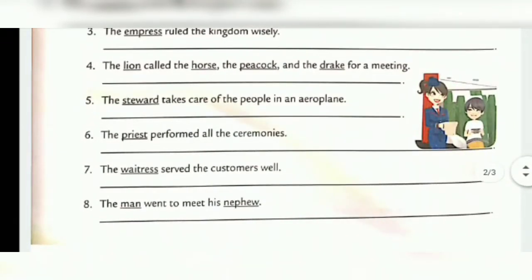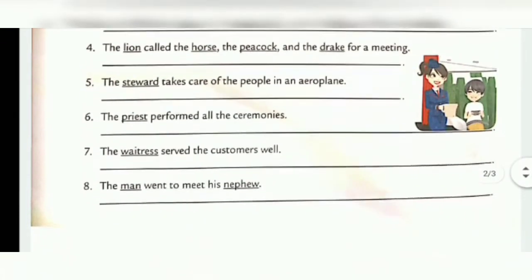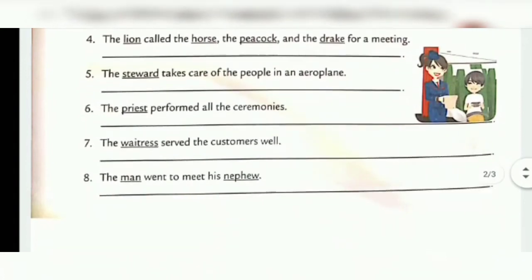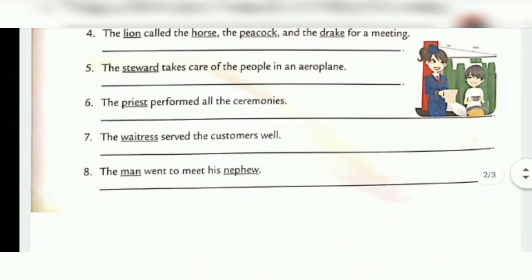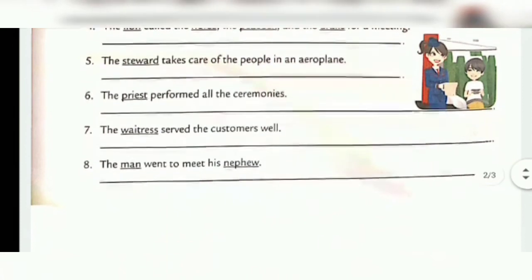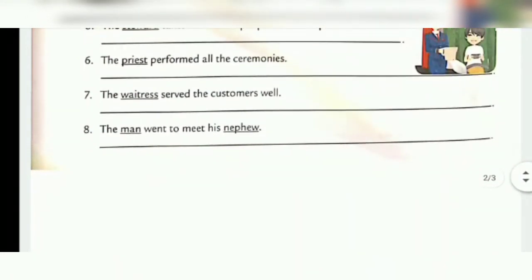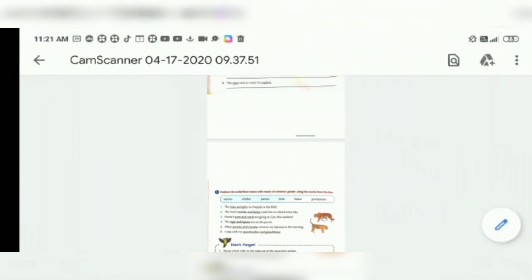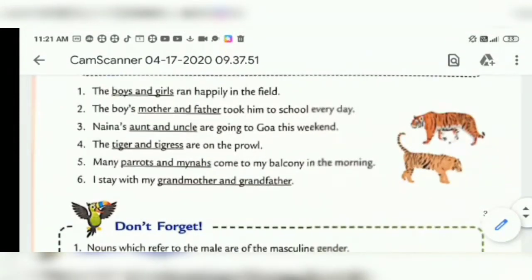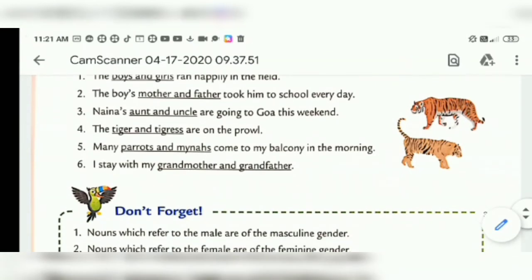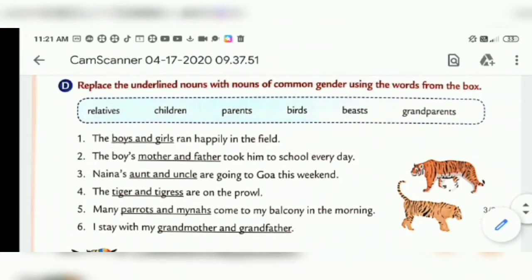Number 2, grandfather baked a cake and mother bought presents. Number 3, the empress ruled the kingdom wisely. Number 4, the lion called the horse, the peacock and the drake for a meeting. Number 5, the steward takes care of the people in an aeroplane. Number 6, the priest performed all the ceremonies. Number 7, the waitress served the customers well. Number 8, the man went to meet his nephew.